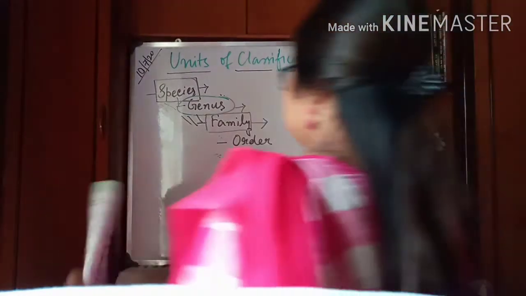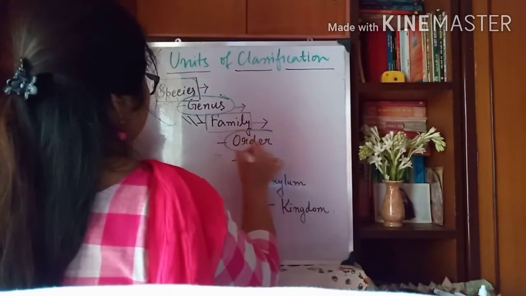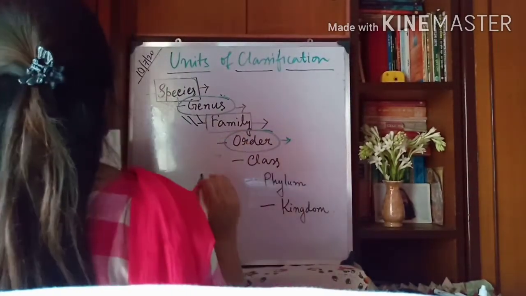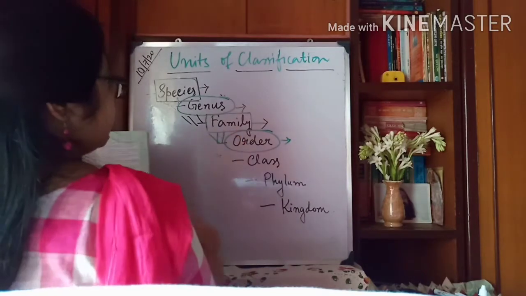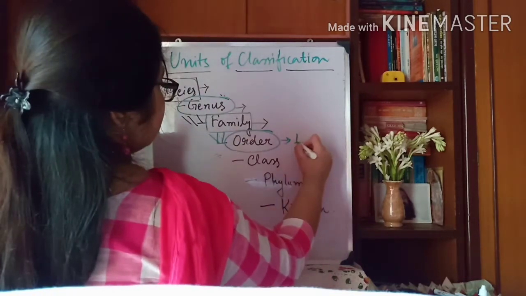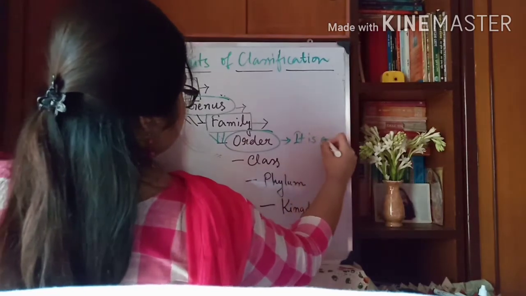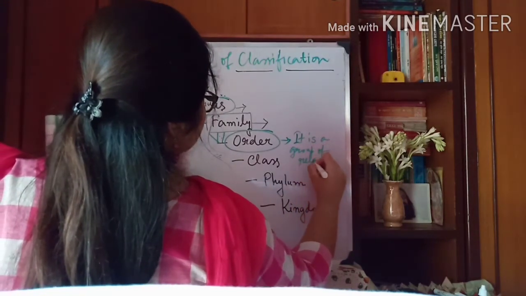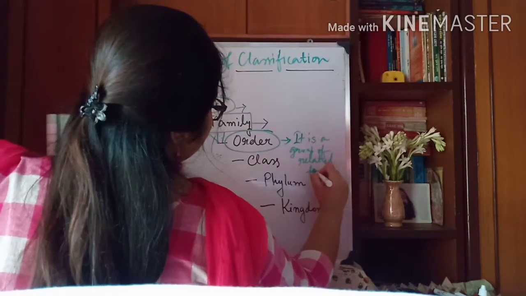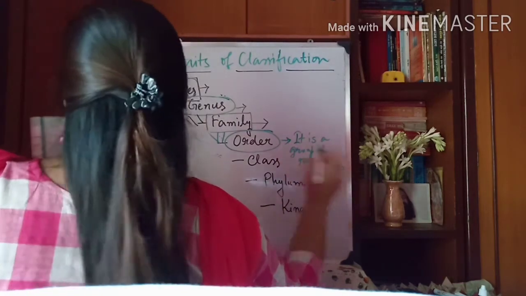Now, what is the meaning of order here? It is a group of related families. Order is a group of related families.